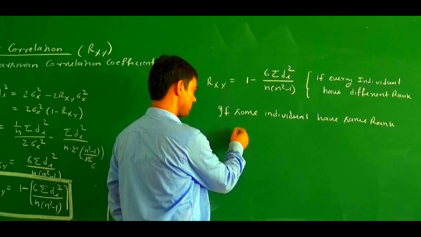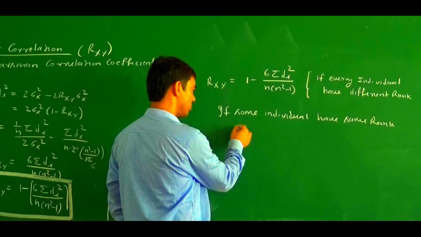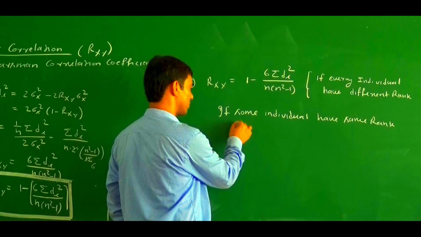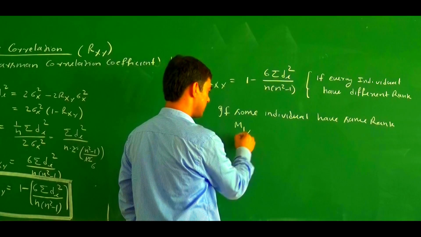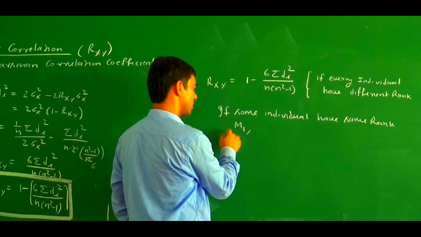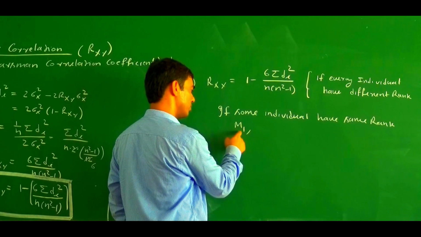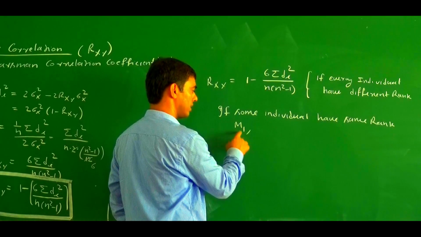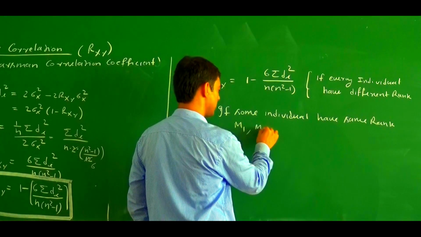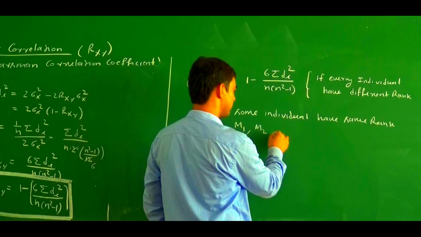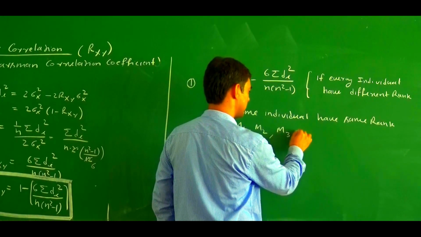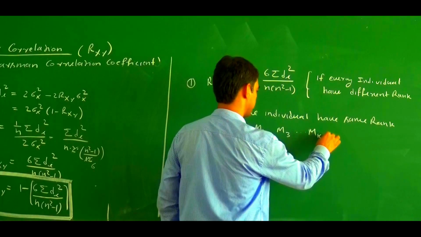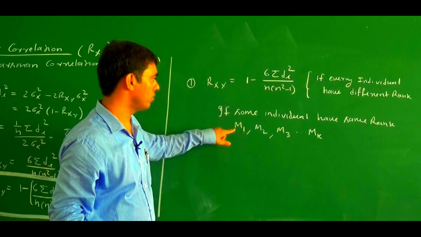Suppose here two individuals have the same rank. Suppose this is denoted by M1. In series X, suppose some individuals have the same rank and we denote this by M1. Similarly there is M2, and Y also has individuals with the same rank, M3. What is the value of M1?